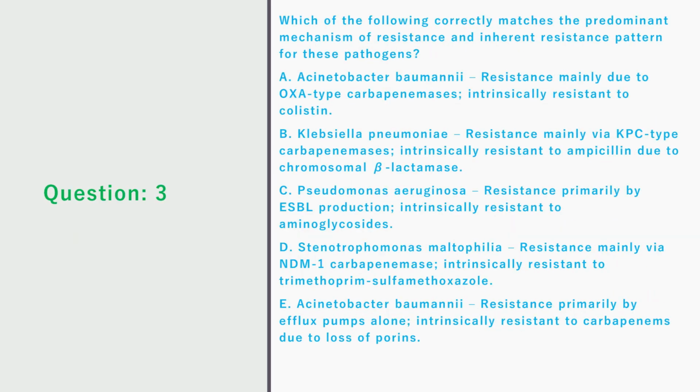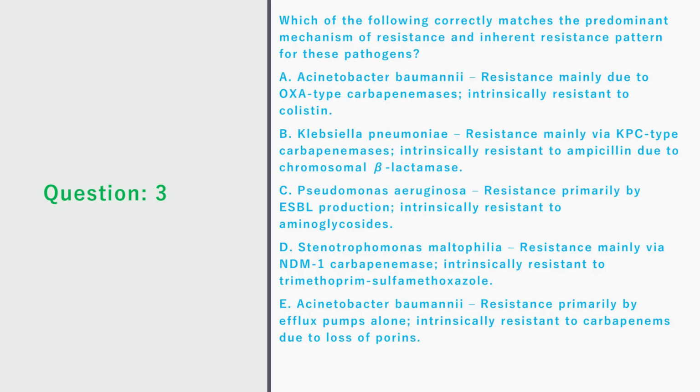Question 3. Which of the following correctly matches the predominant mechanism of resistance and inherent resistance pattern for these pathogens? A. Acinetobacter baumannii, resistance mainly due to OXA-type carbapenemases, intrinsically resistant to colistin. B. Klebsiella pneumoniae, resistance mainly via KPC-type carbapenemases, intrinsically resistant to ampicillin due to chromosomal beta-lactamase.